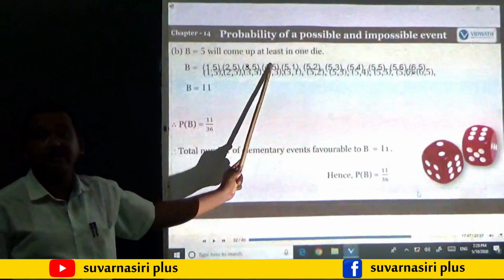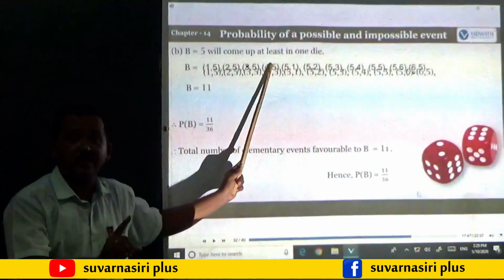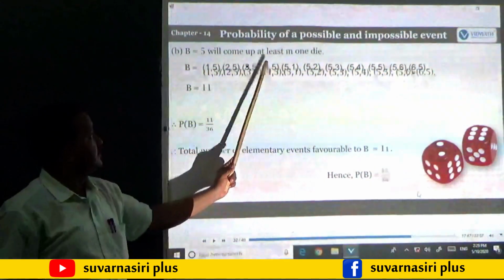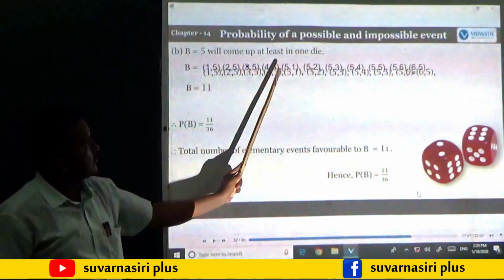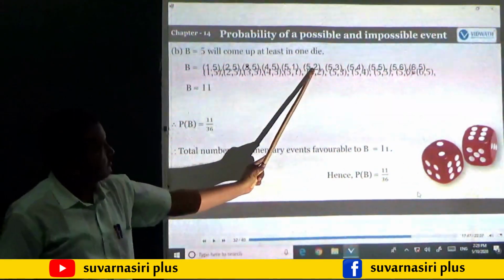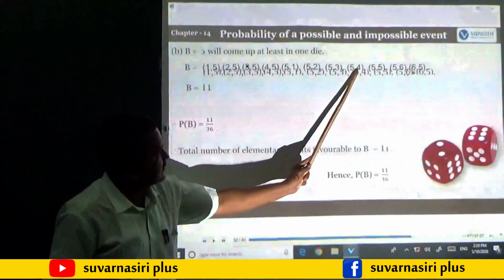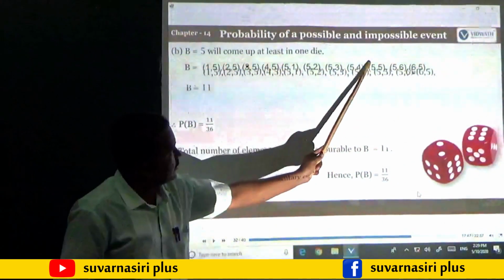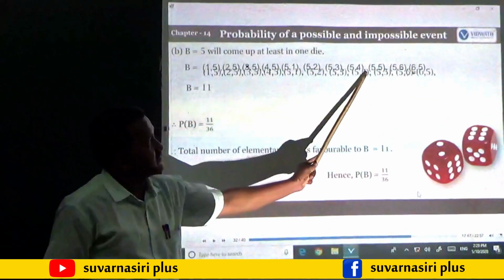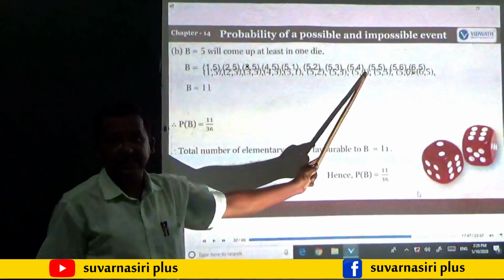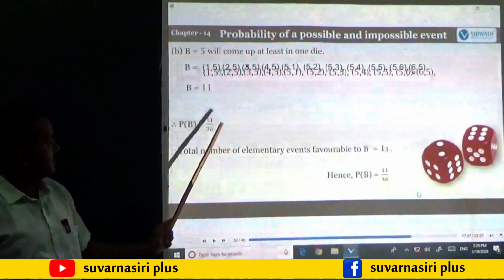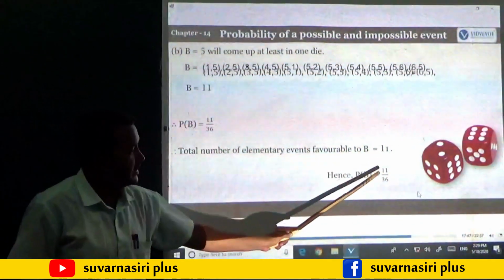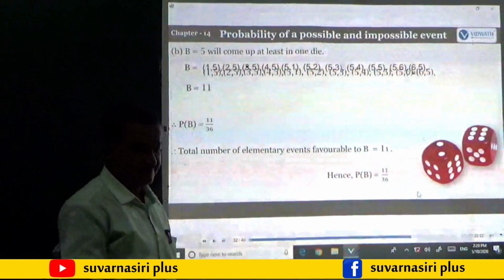Remember children, at least means maybe one time or maybe 2 times. So 1, 5, 2, 5, 3, 5, 4, 5, 5, 1, 5, 2. Here you can see 5 is coming one time and here you can observe that 5 is coming 2 times. So total number of outcomes will be 11. The probability of that will be 11 by 36.